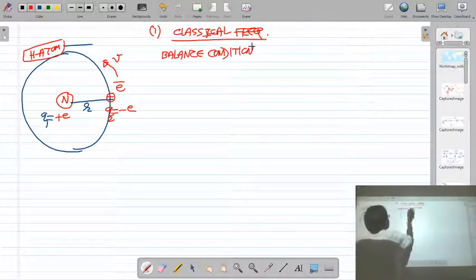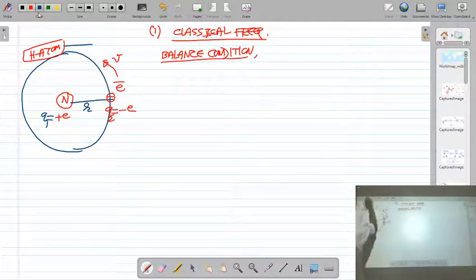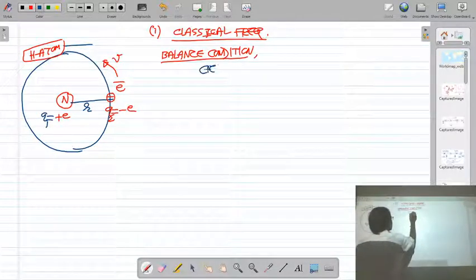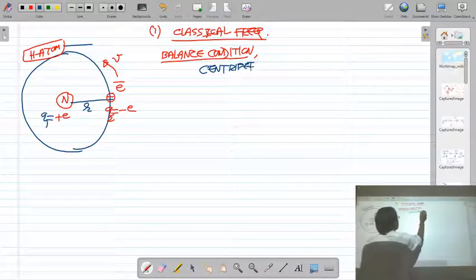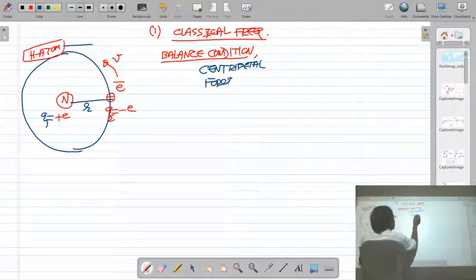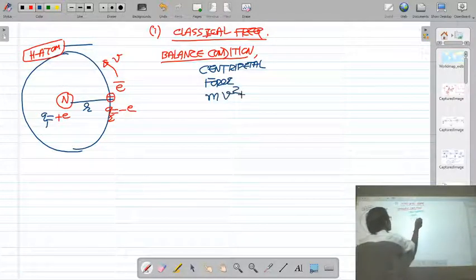You studied this thing in 12th standard very well. Okay. What is the balance condition? That centripetal force is mv square upon r.